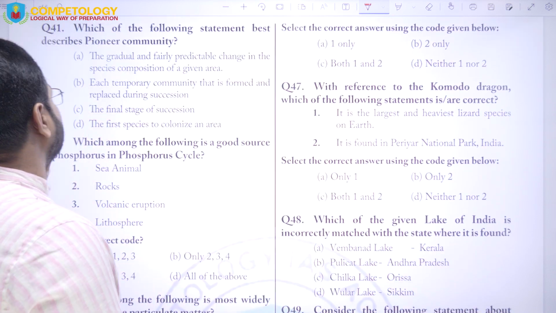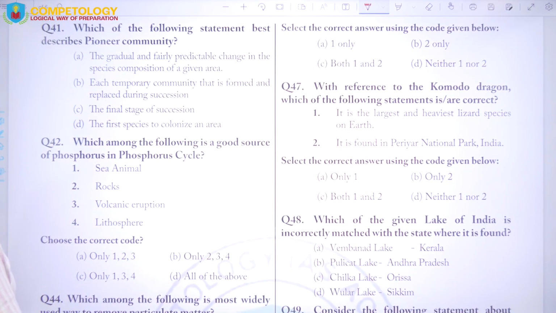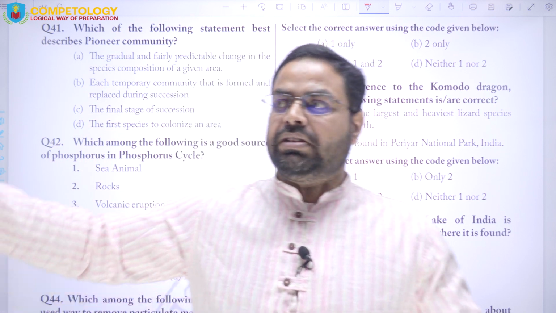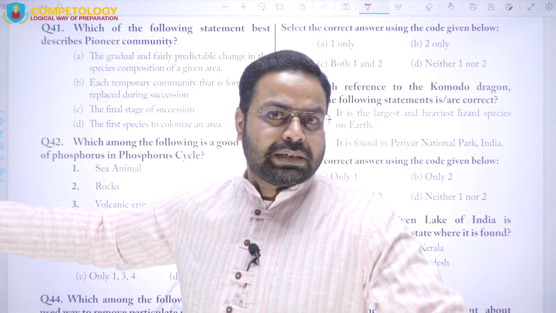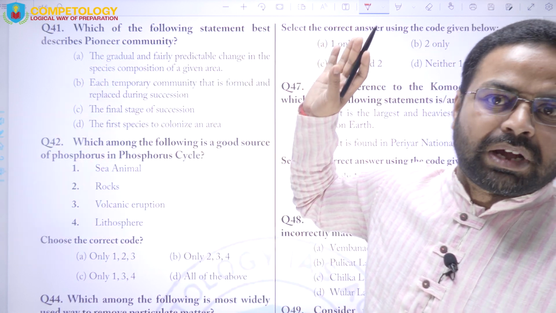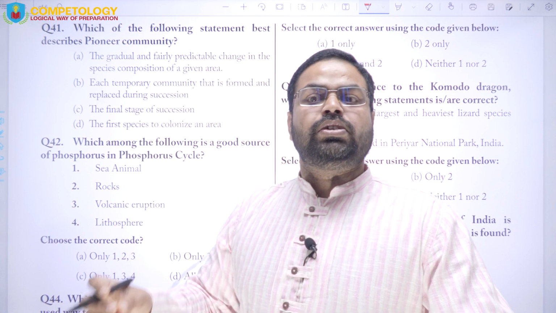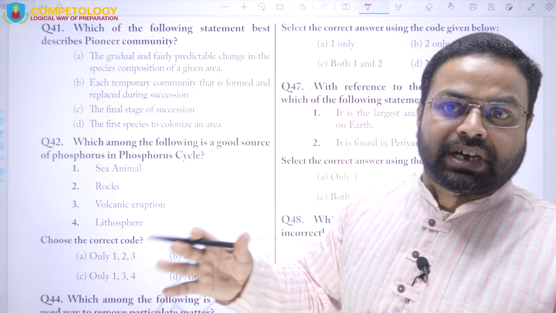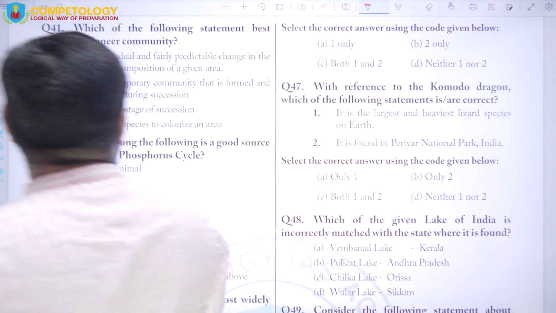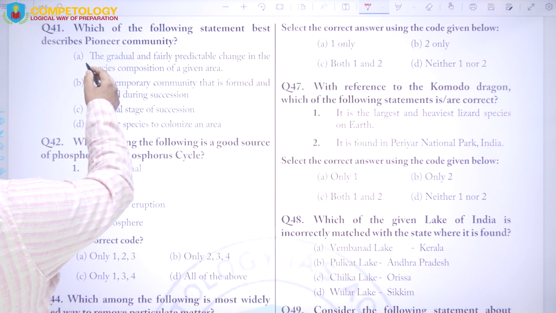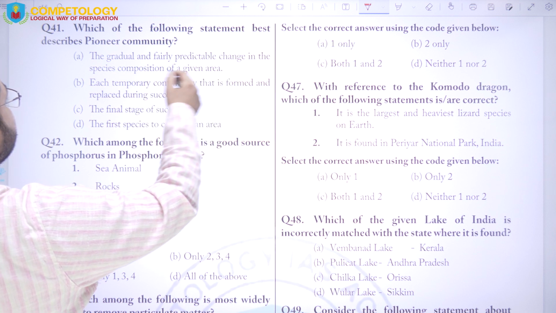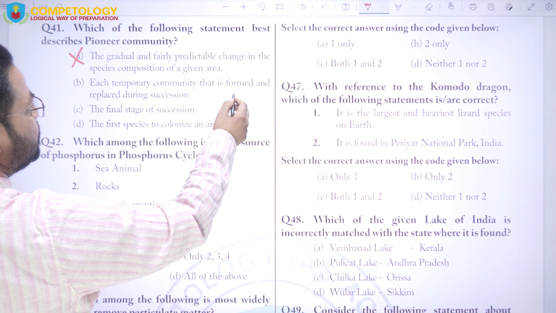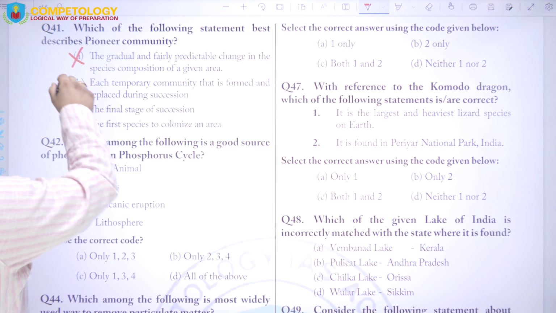Next is question number 41. Which of the following statement best describes the pioneer community? Pioneer, many of the people say that he is the pioneer of history, he is the pioneer of chemistry, like Ramdeo Misra, pioneer of ecology in India. So the pioneer word itself describes that the first person or the first entity, right? So here the answer will be the gradual and fairly predictable change in the species composition in the given area. Each temporary community that is formed and replaced during the succession.